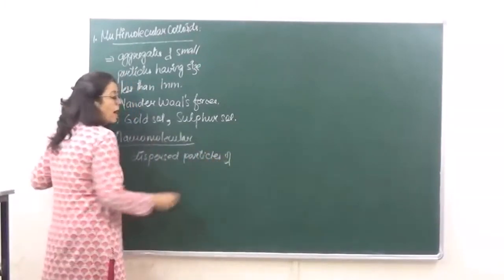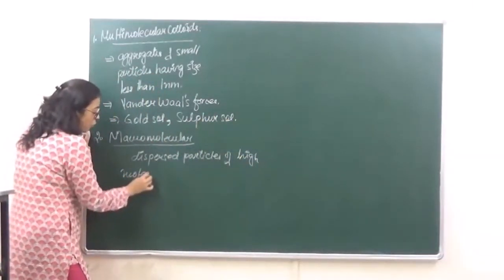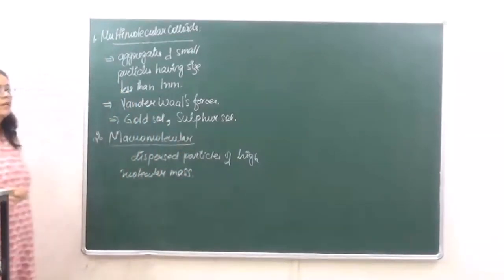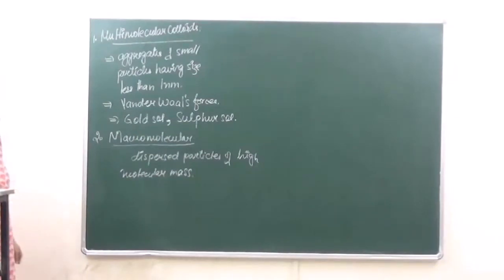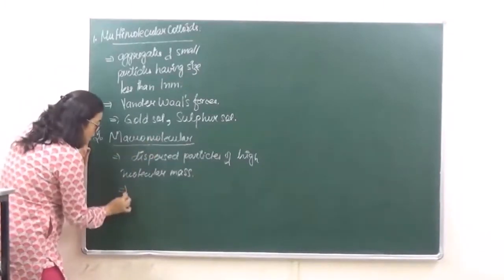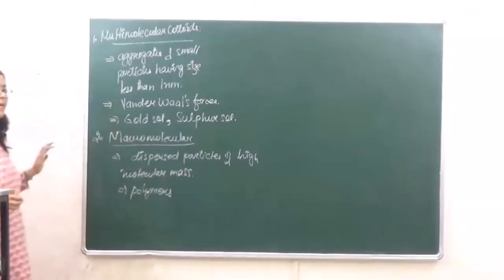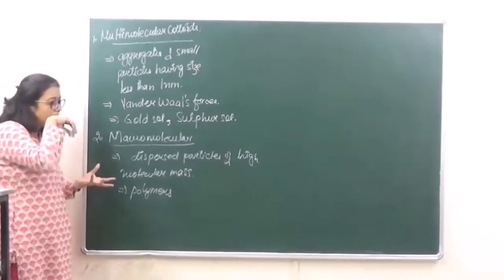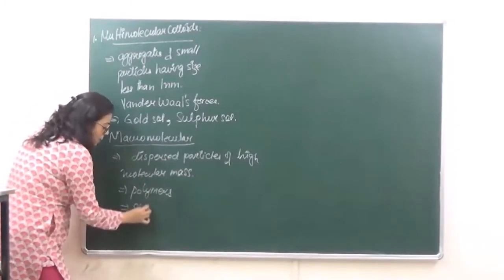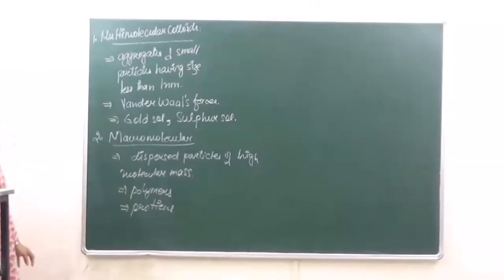Dispersed particles of high molecular masses. So these already have sizes in the colloidal range, okay? So that is how they are going to form colloids. Now when we are saying that they are of high molecular masses, we are talking of polymers over here. Okay? So basically a lot of polymers come under the macromolecular colloids, and another example which we can take over here is that of proteins. Proteins also come under macromolecular colloids.